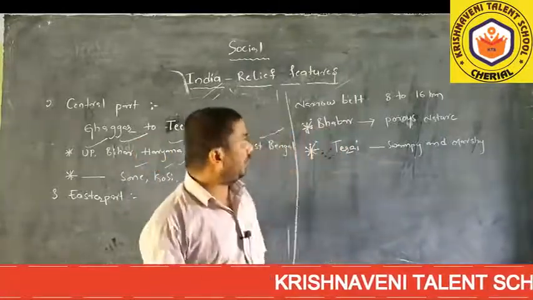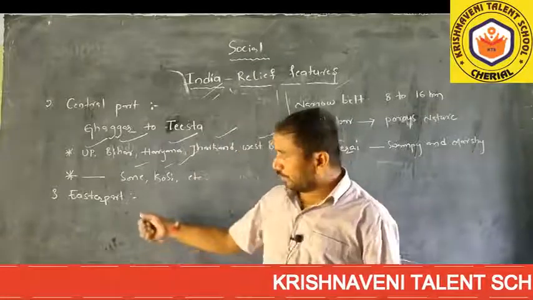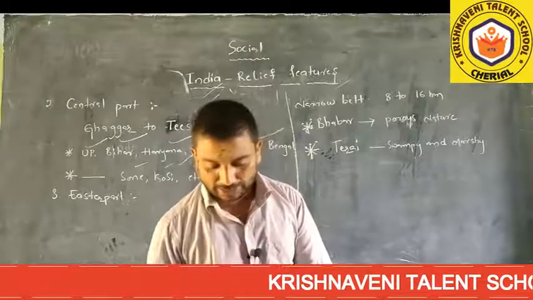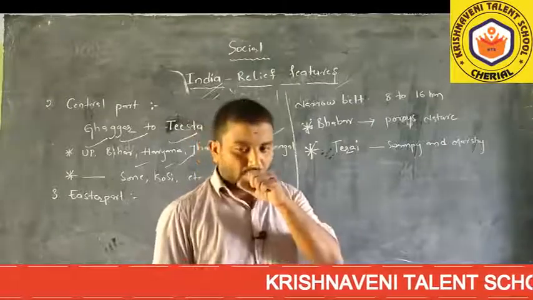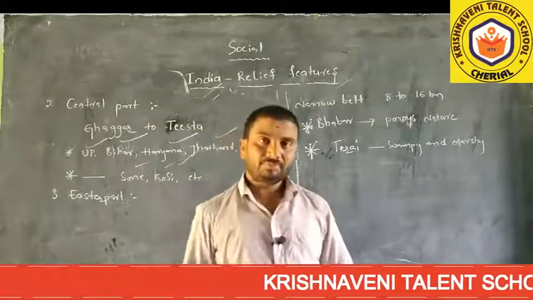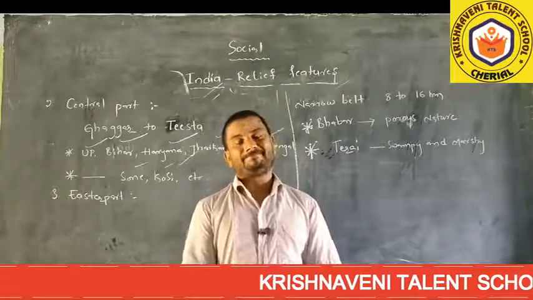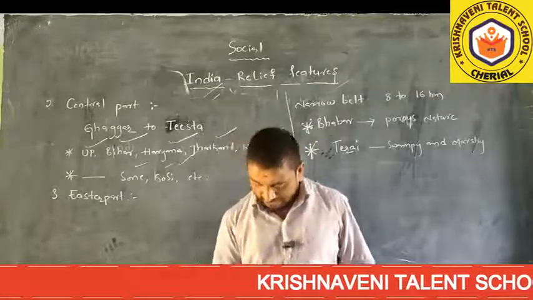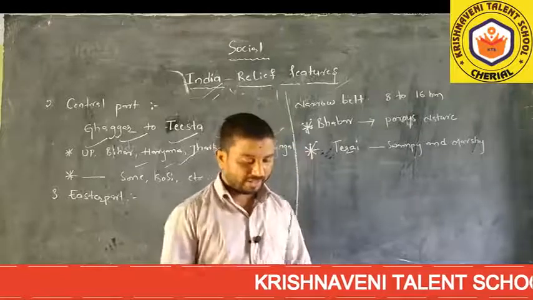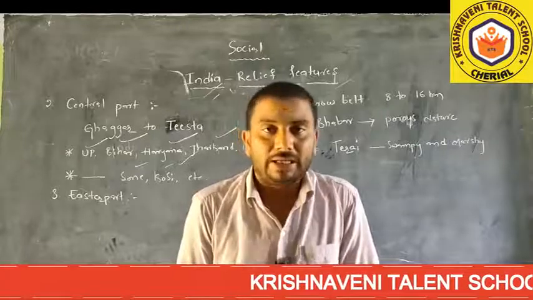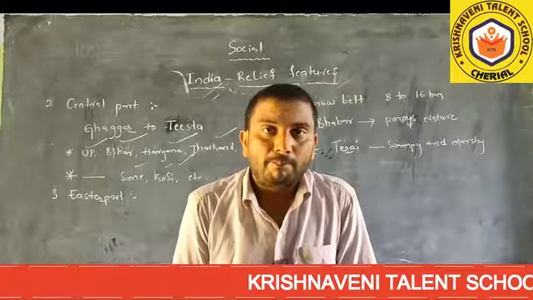Now we go to the eastern part of the Indo-Gangetic plain. The eastern part was formed by the river Brahmaputra.